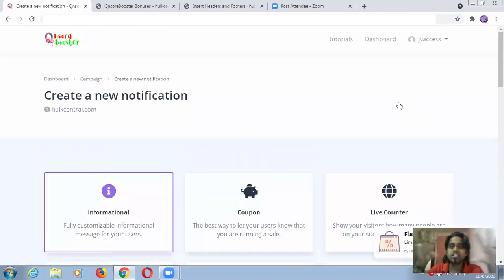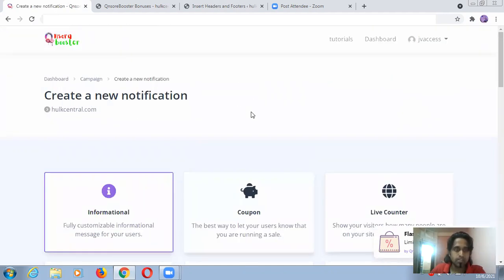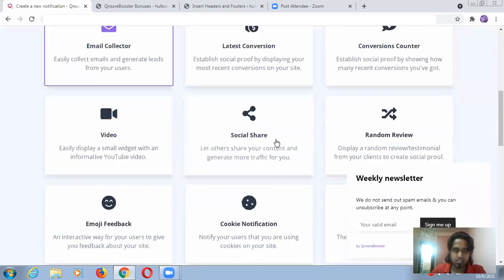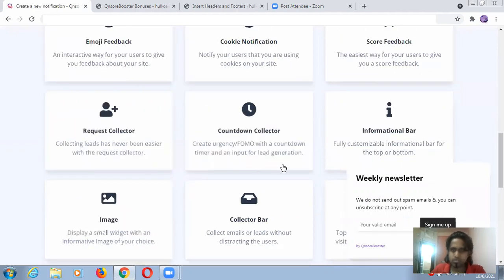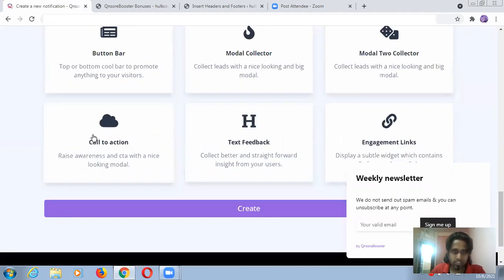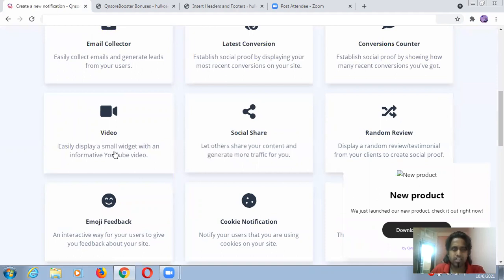Now you will get some options to show the people, to grab attention, to get belief and trust. So informational, coupons and all. For example, I want to check this one, email collectors and latest conversion counters. Let me choose according to my wish. Call to action is again a good thing. So I'm going for this right now, call to action.